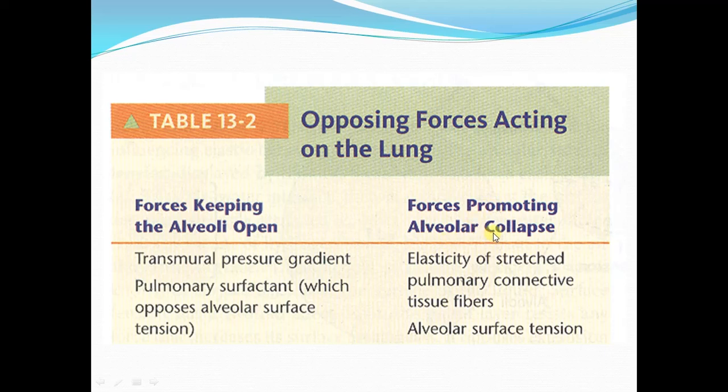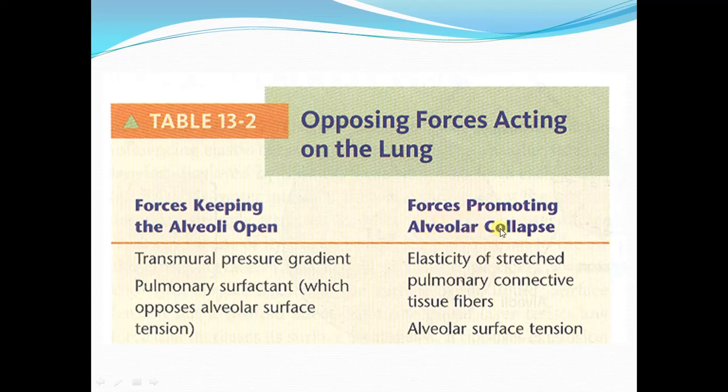Again, I am repeating that there are two types of forces acting on the lungs. These forces are opposing forces.